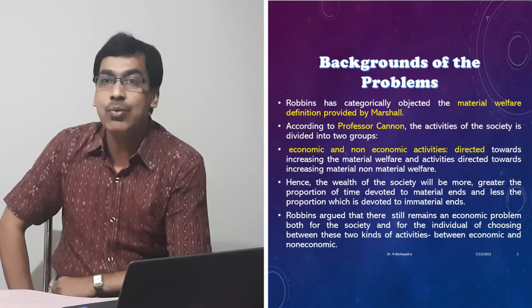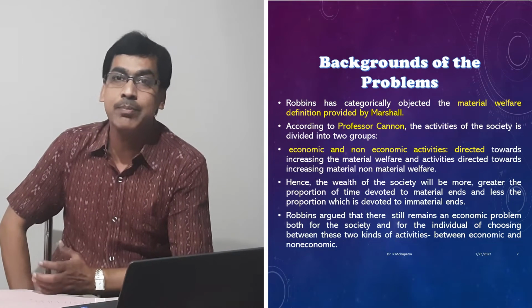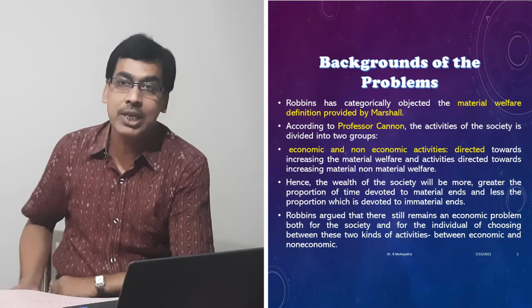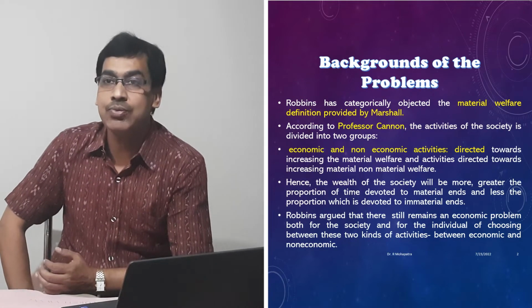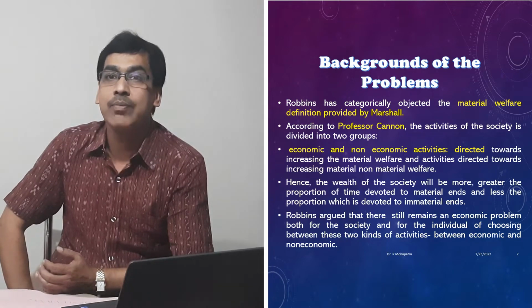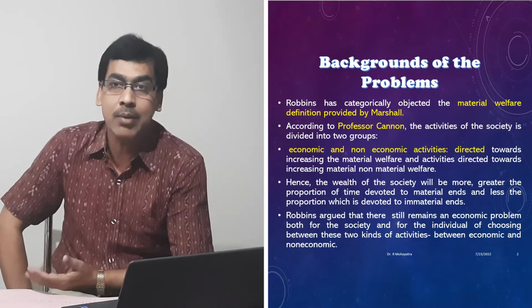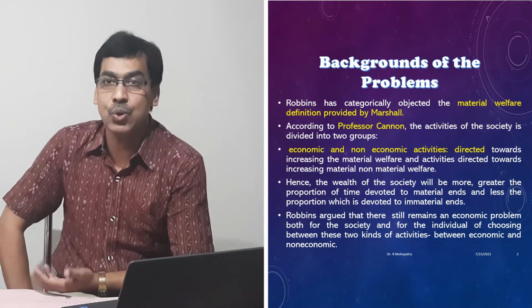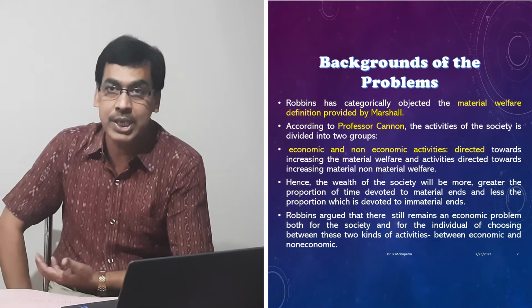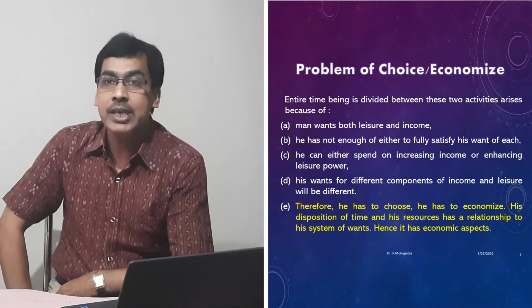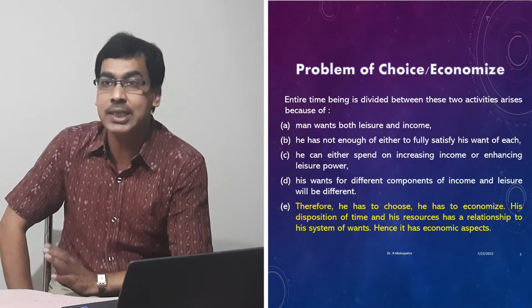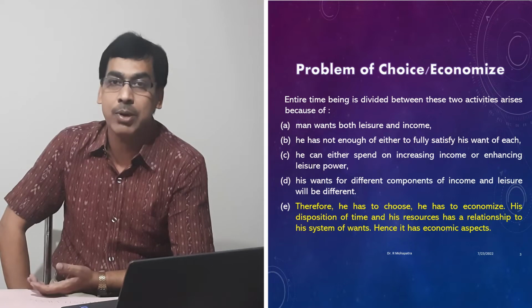Man wants both leisure and income. Every human being wants both leisure and income, but he does not have enough to fully satisfy his wants for each. That means he doesn't have enough resources to fulfill both leisure and income. Therefore, he can either spend on increasing income or on enhancing leisure.